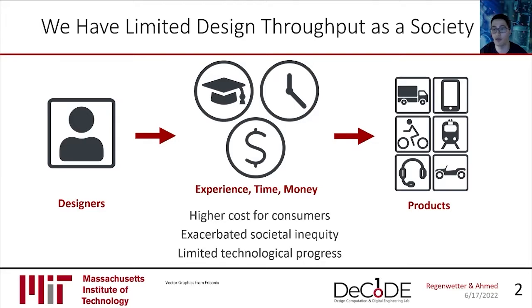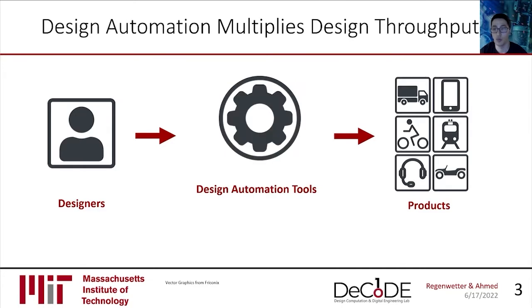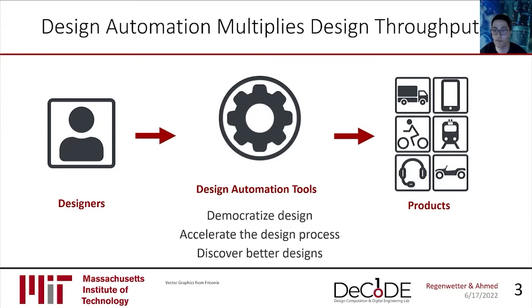Finally, our limited design throughput actually stagnates our technological progress by slowing down the rate that new technologies are adopted in consumer products. So with design automation, the overarching goal is to increase our design throughput. One way to do this is to lower the barrier of entry and democratize design. But not only do we want to make design more accessible, we want to make it more efficient and accelerate the design process for everyone.